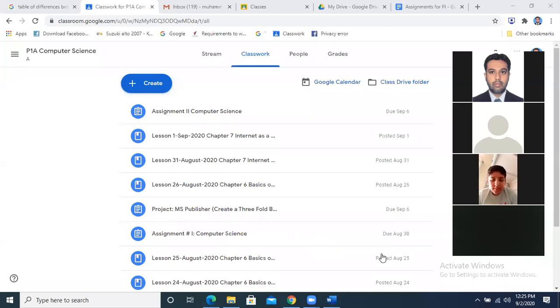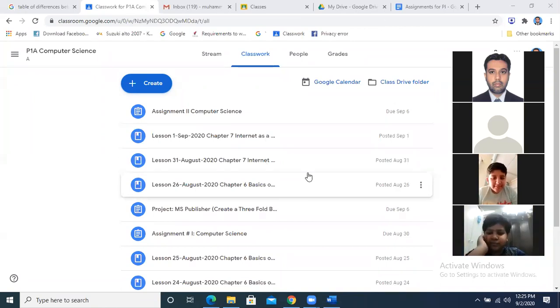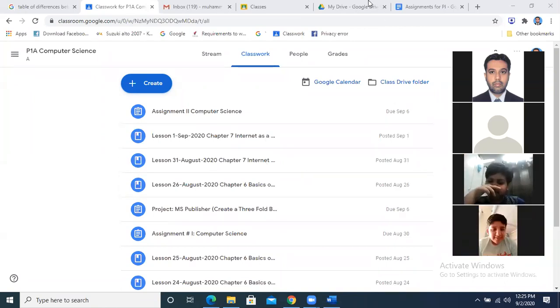Otherwise, if you have Google Classroom installed in your cell phone, then you can even submit it from there, because you took the picture from the cell phone and you are submitting from the same place. But keep in mind that when you join Google Classroom, you should join with your actual name. If you are not joining with your actual name, your marks will not be awarded. I will not be able to identify which student is which particular student. Okay?